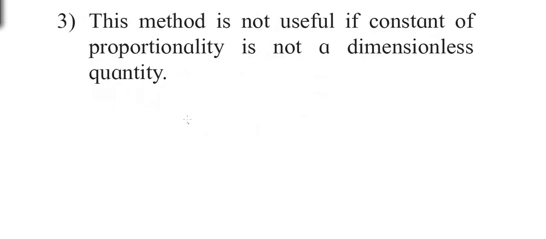Limitation number 3. The method of dimensional analysis is not useful if the constant of proportionality is not a dimensionless quantity. For example, the universal constant of gravitation. Regarding Newton's law of gravitation, the force of gravitation is given by G m1 m2 divided by r square.